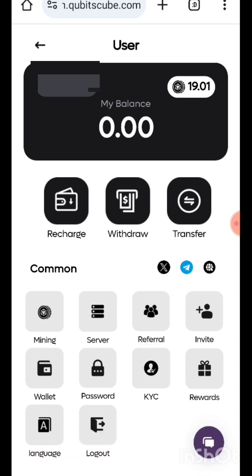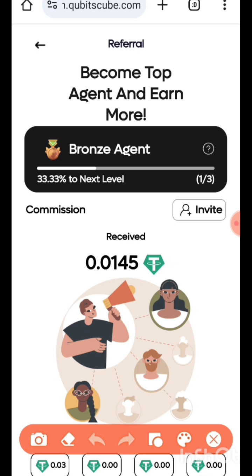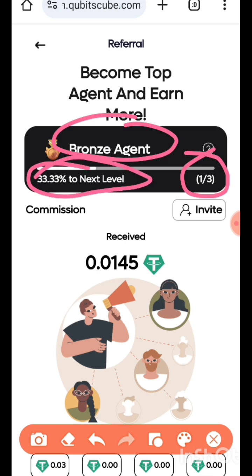Like now, let me show you an example. If you want to access this referral, now I'm on Bronze Agent, guys. This information is for you to get an update of how you are going to your next level, what progress you are making. Now I have someone trading at the moment, so that means I have an active trader. So if I have like 3 active traders, it's going to move me forward to the next stage, to the next level.